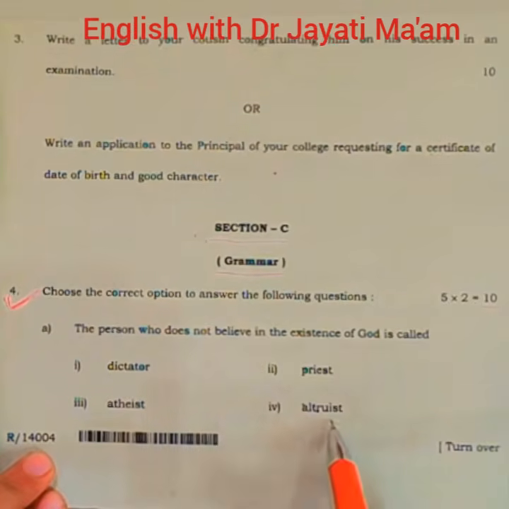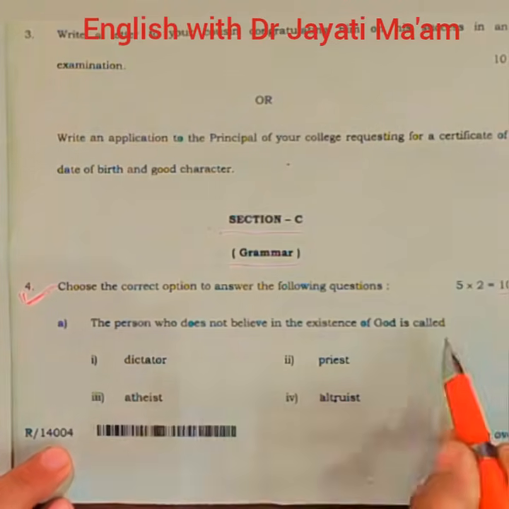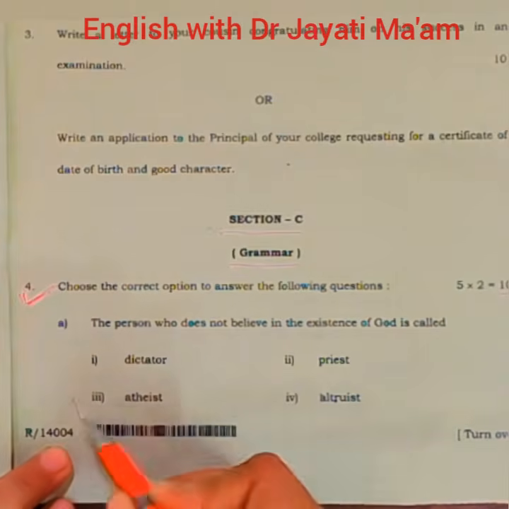The third, altruist. Altruist means a person who does not have any expectation from others for what they do, and this person is free from all types of selfishness. So the last option is atheist. Atheist means a person who does not believe in God. In Hindi, we say Nastik. So this is the correct option for this sentence. So the correct answer is the last option, atheist.